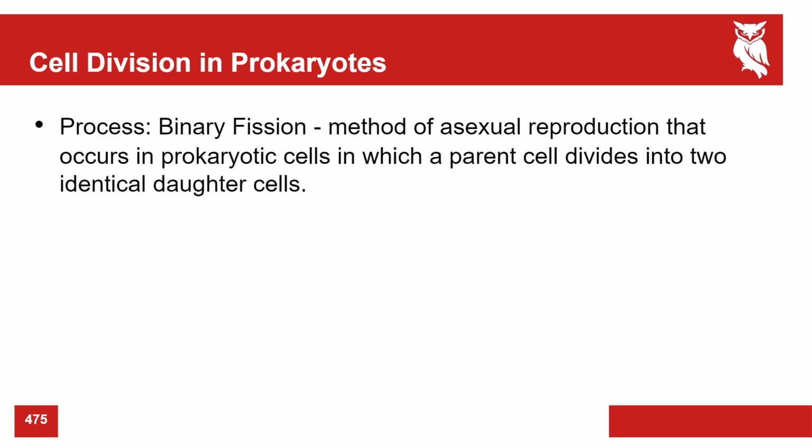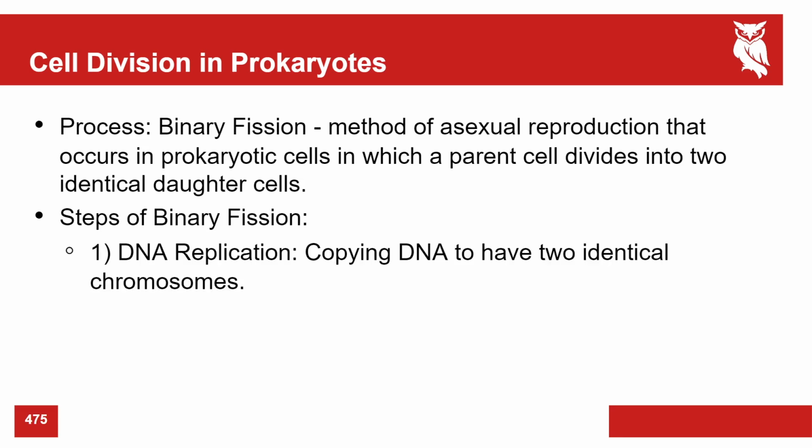In prokaryotes, the type of cell division is called binary fission. It's a method of asexual reproduction that occurs in prokaryotic cells, in which a parent cell divides into two identical daughter cells. So this happens in prokaryotes, so think bacteria. These are identical daughter cells, genetically identical, meaning they'll be the same. Very good. This is going to have three different steps.